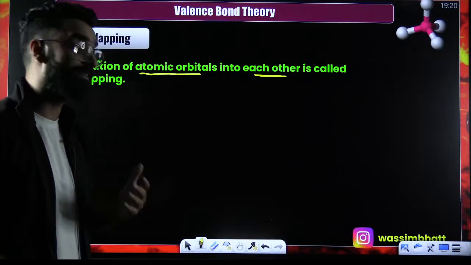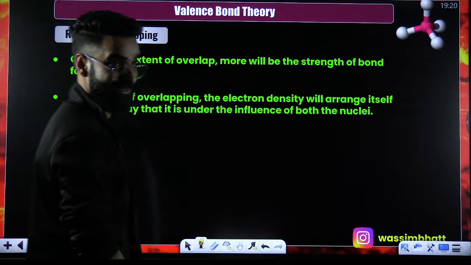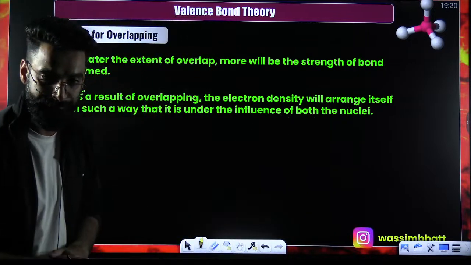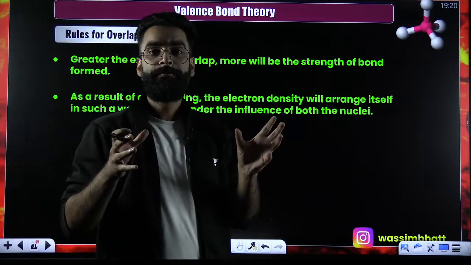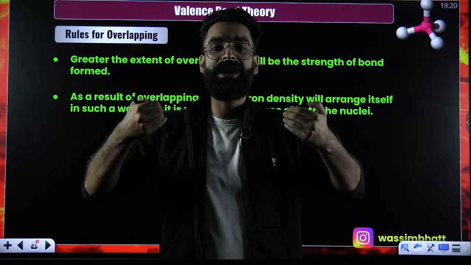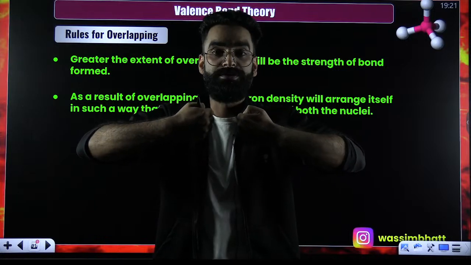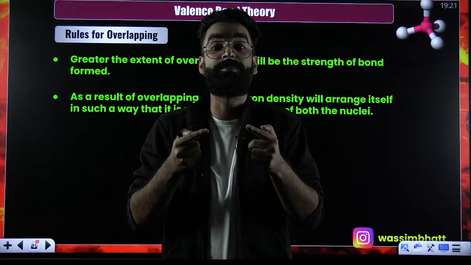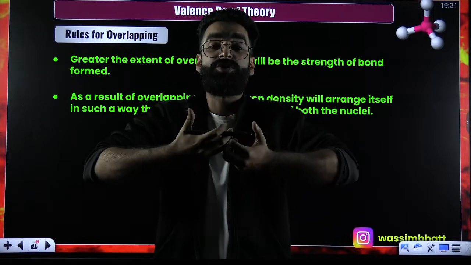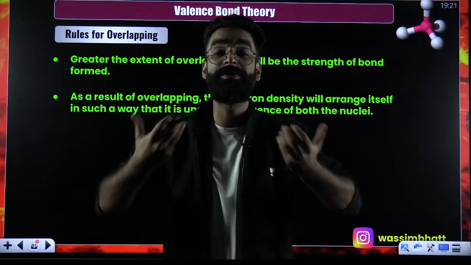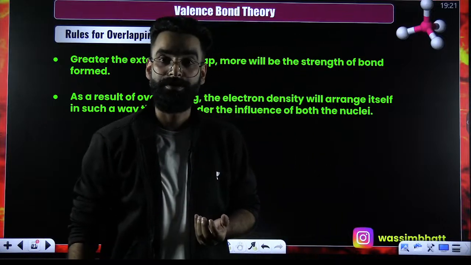But before discussing this overlapping in detail, there are two more things which I'm going to tell you right now. Then I'll be discussing this overlapping in detail. First one: in order to show the overlap, atomic orbitals must come close. When the atomic orbitals come closer, there will be a scenario when the atomic orbitals of two bonding atoms merge into each other. That merging of electron clouds leads to the formation of covalent bond.